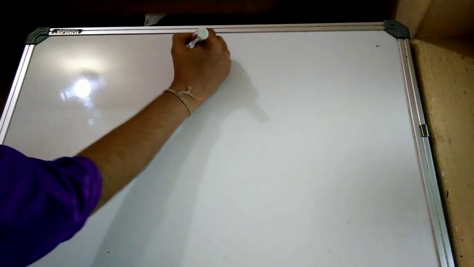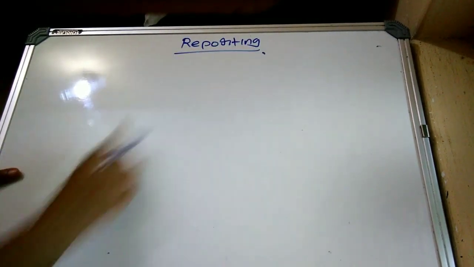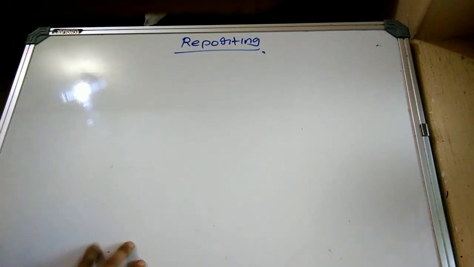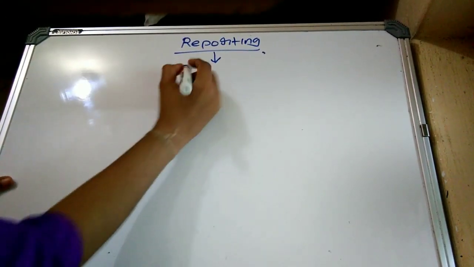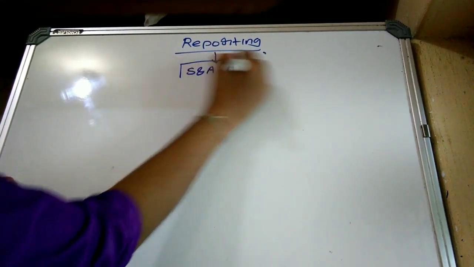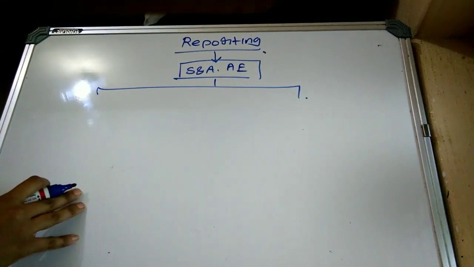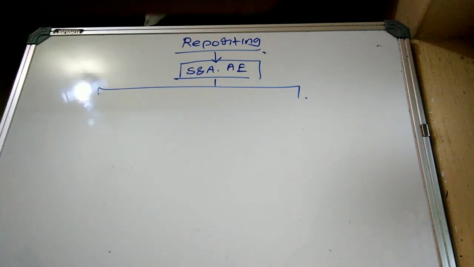Okay, now we are moving towards the reporting aspects. That is, they are expressing an opinion on the financial statements and they are going to issue an audit report. So whether the auditor obtained sufficient and appropriate audit evidence. This is the first question. They may obtain or may not obtain, right?